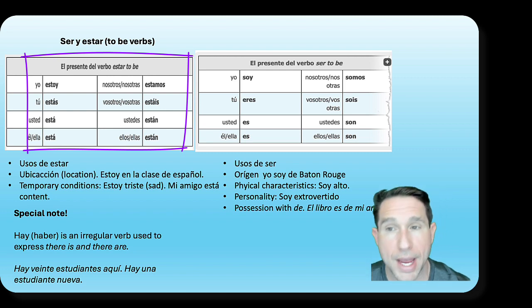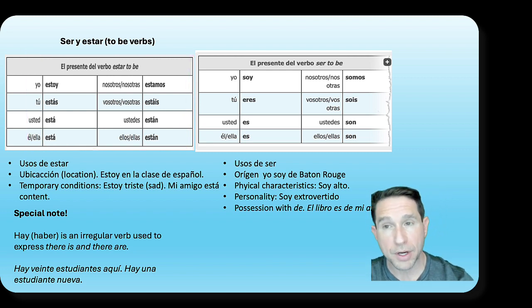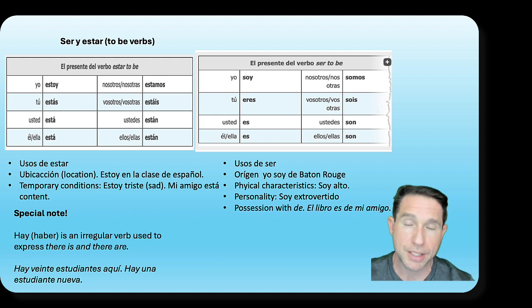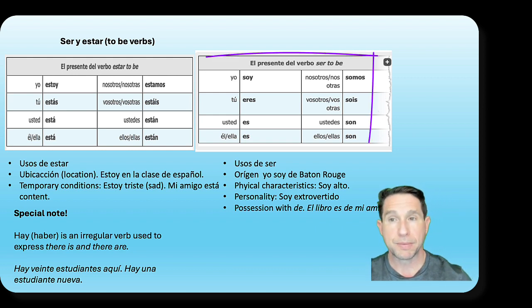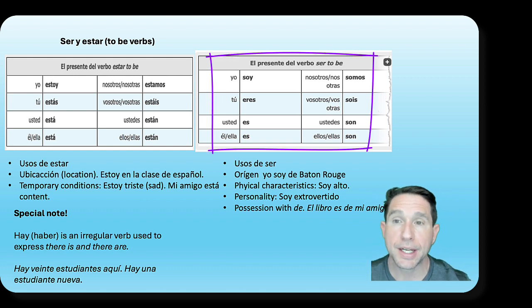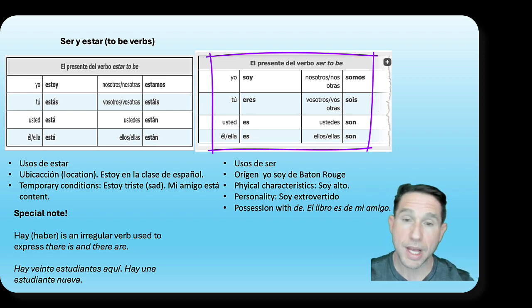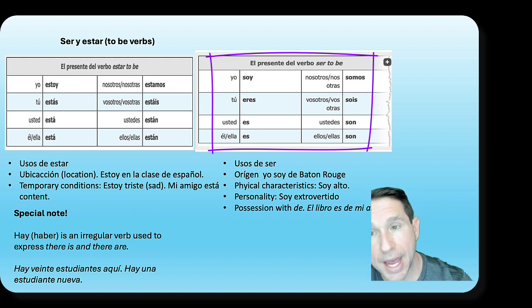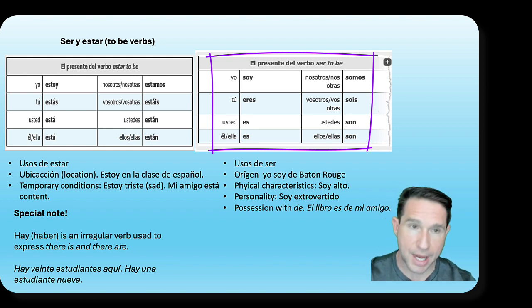In the same way, we should also be working to commit to memory, to become automated, the verb ser. Ser, el presente del ser. Yo soy, tú eres, usted, él, ella es, nosotros somos, vosotros sois, ustedes y ellos, ellas son.